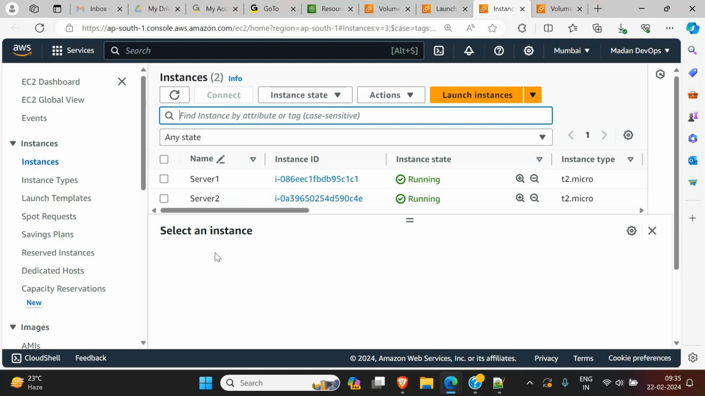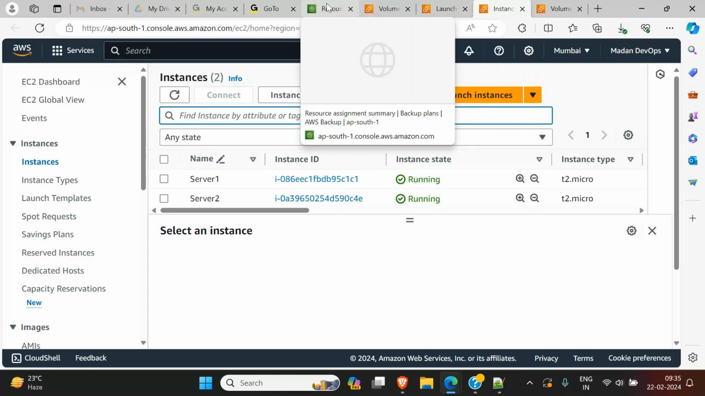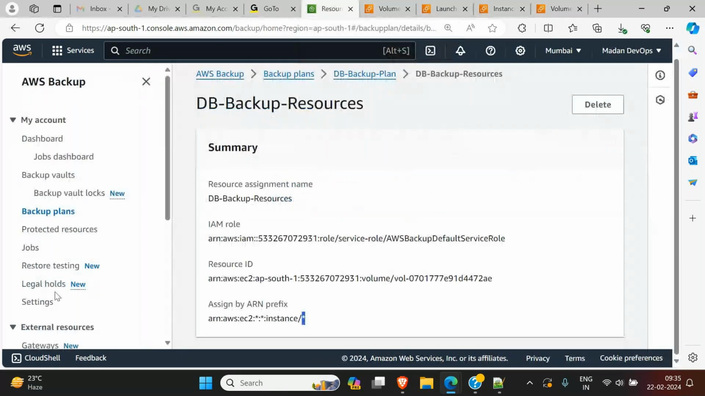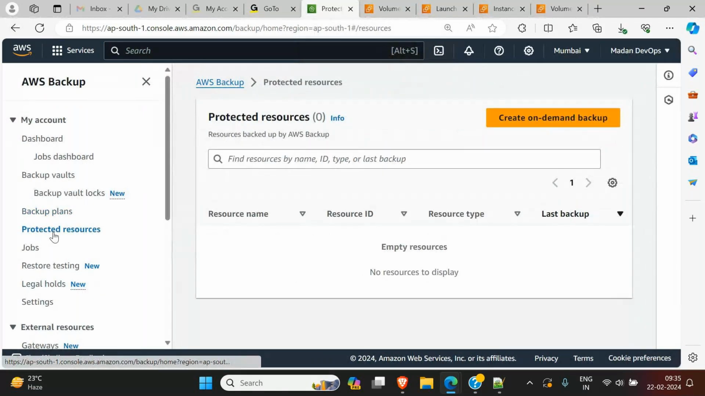Okay, now this is the example of how to take a daily backup. But because I cannot take it right away, I will take a live example with the on demand backup. In protected resources, I will create an on demand backup, and I will start taking backup immediately. We saw the daily backup example, and let's see on demand backup.